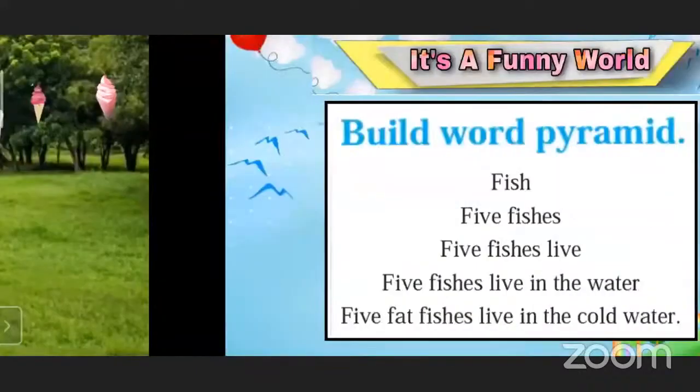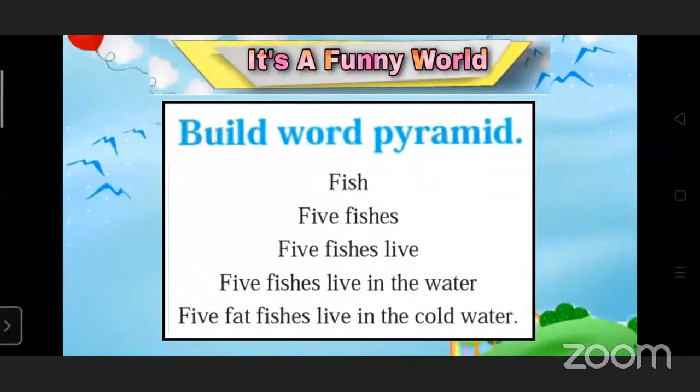So we are going to move on. Our next topic is build a word pyramid. Okay, pyramid means it is like a triangle. So I'm going to give you one word. For example, here it is already given: fish. So you have to add one more word. Fish. Five fishes.